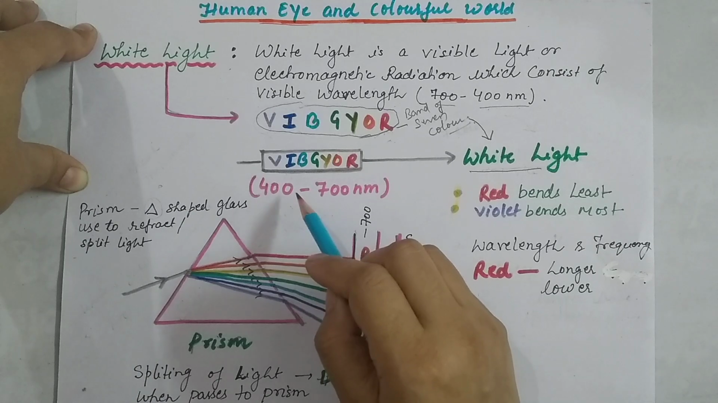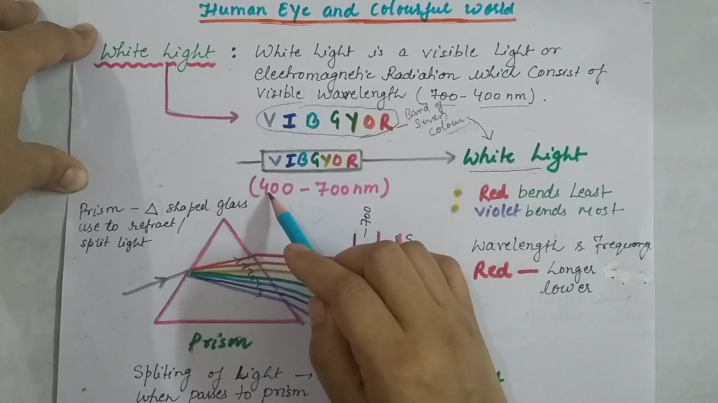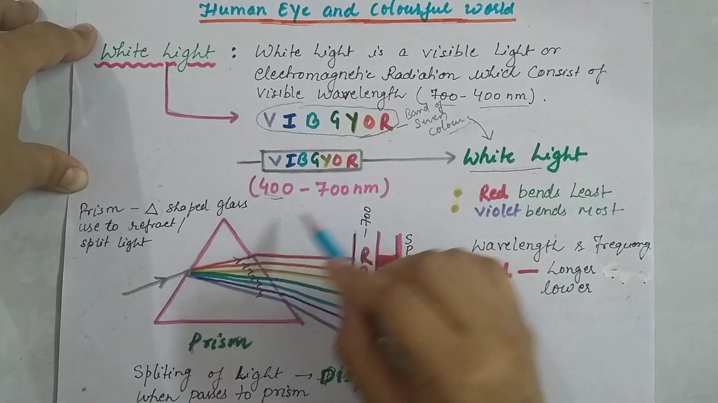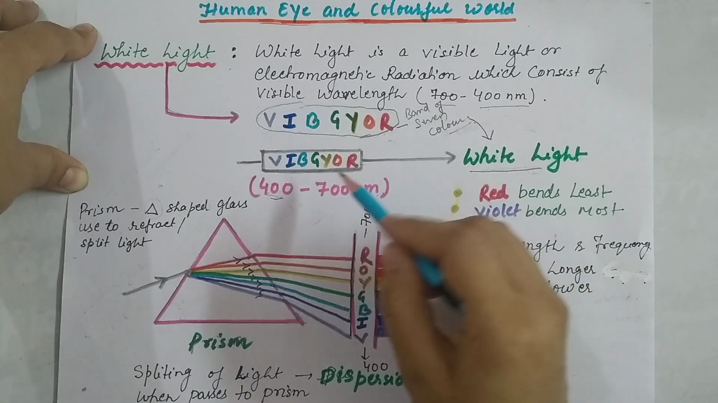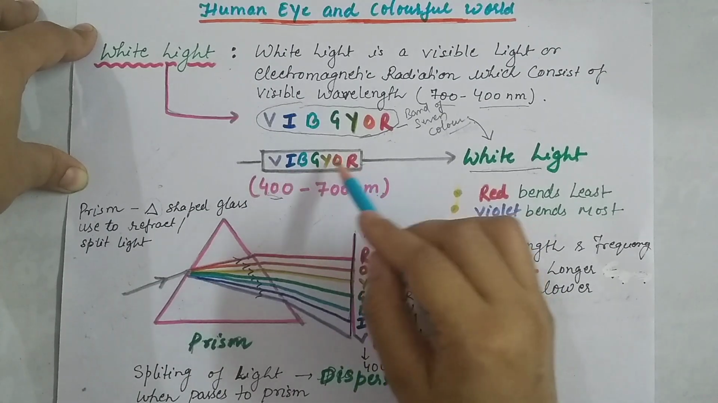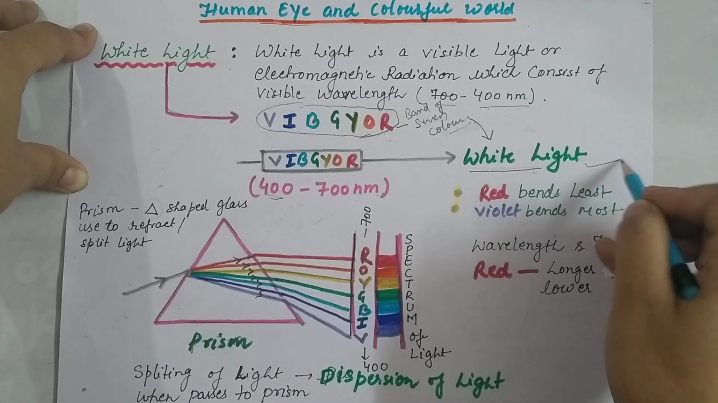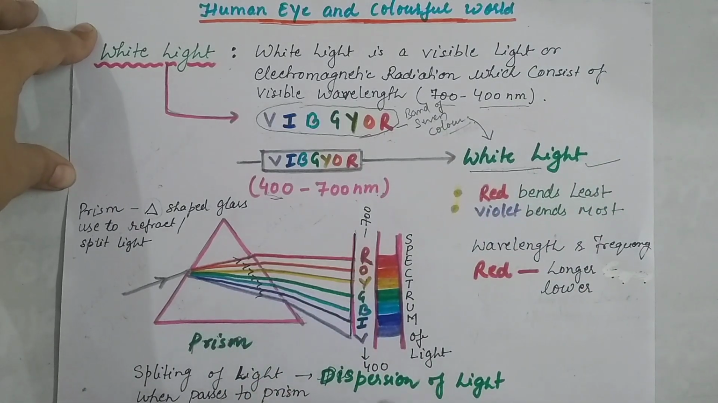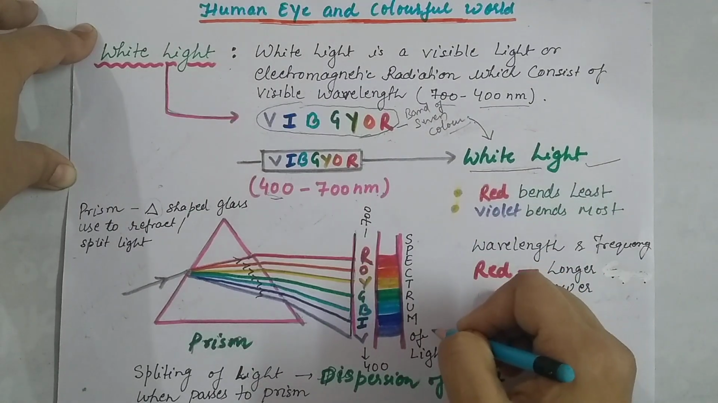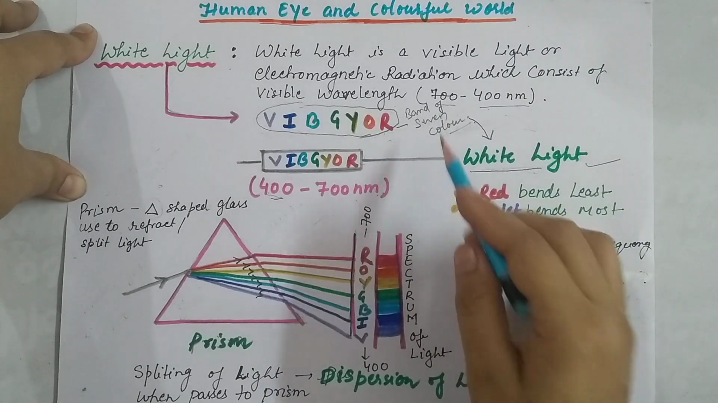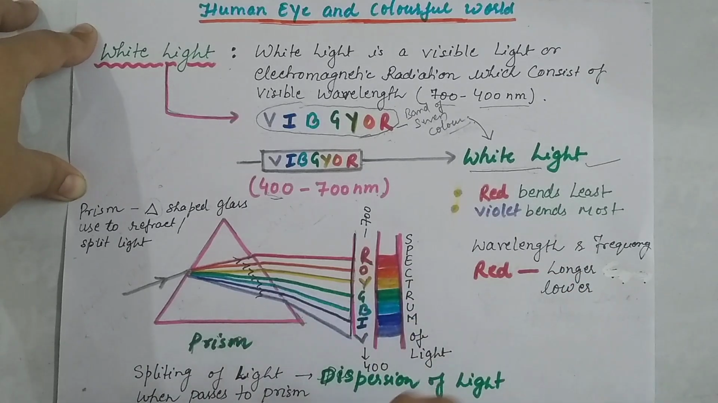So I have already illustrated here that in VIBGYOR, V, that is violet, has a wavelength of near about 400, and red has a wavelength of 700 nanometers. These 7 colors, from violet to red, when combined, form white light. Now next we are going to study the spectrum of light. The spectrum of light is basically the band of 7 colors when the light splits. So let's see what the spectrum of light is first.